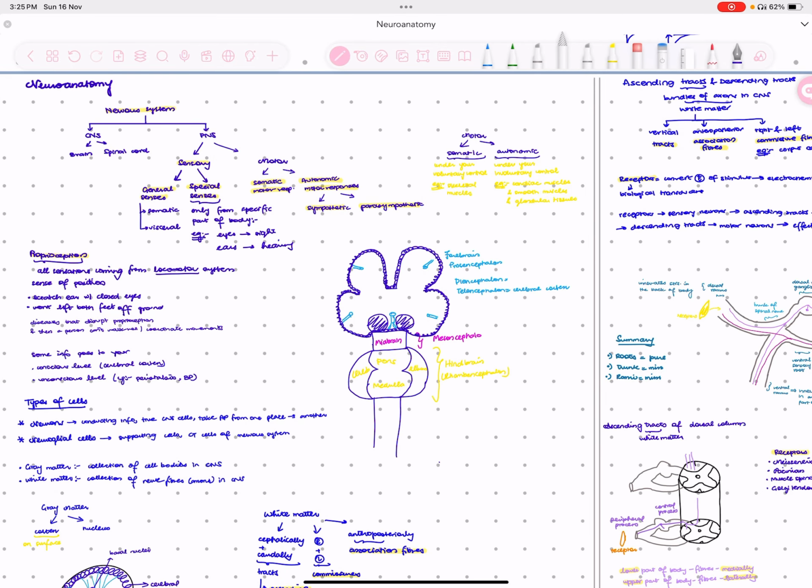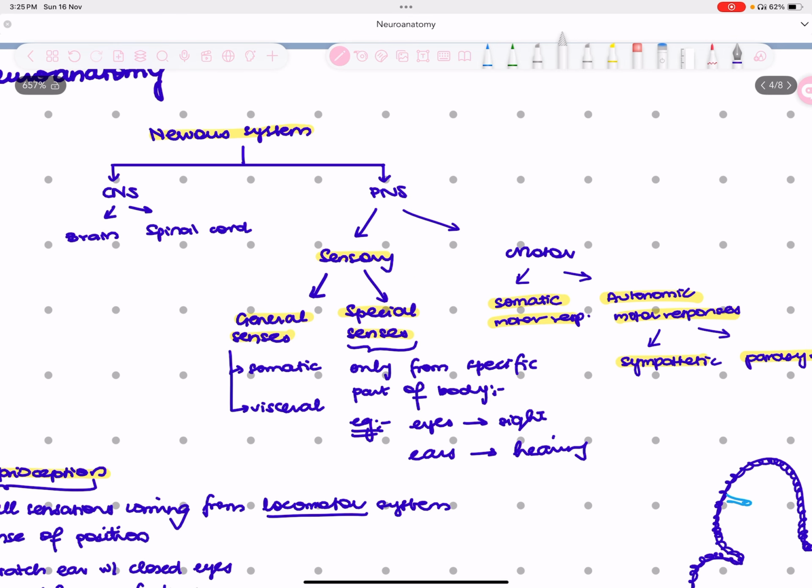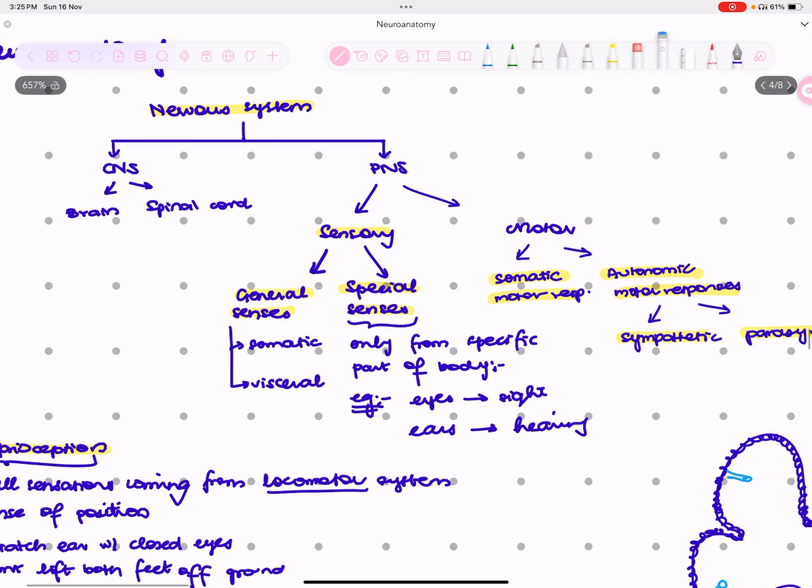So first of all, talking about the nervous system, it is divided into central nervous system and peripheral nervous system. The central nervous system is concerned with brain and spinal cord, whereas your peripheral nervous system has two components. One is sensory and the other is motor. So when you talk about the sensory peripheral nervous system, it has general senses and special senses. And when you talk about motor, it has a somatic motor response and autonomic motor responses.